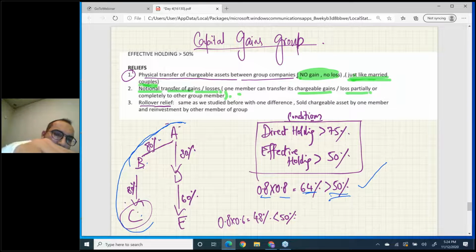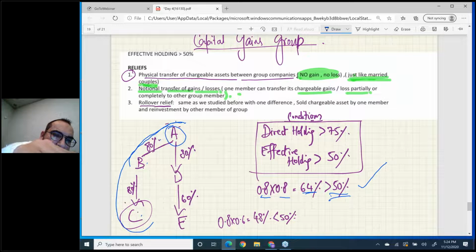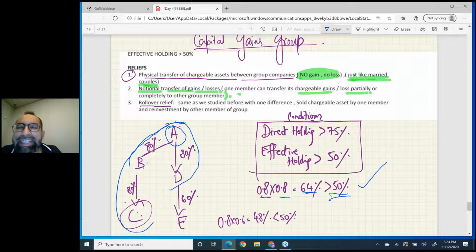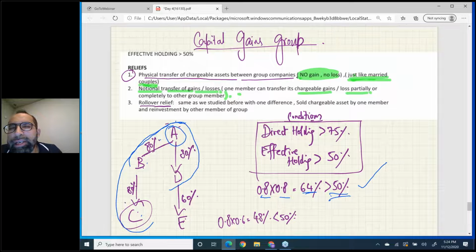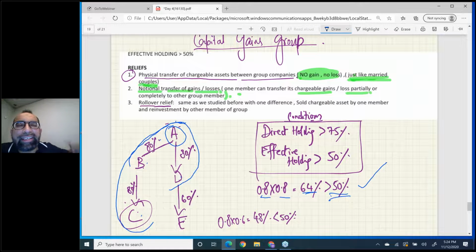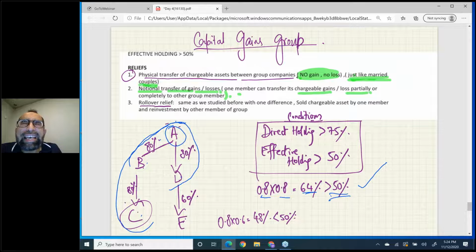Now again come to the top. A has direct 80% holding in D. That means D is also part of the capital gains group. But now the first condition is not met here. D has only 60% in E. Come on, kick out E. Direct holding is less than 75%, so the first condition is breached and there is no need to do further work.